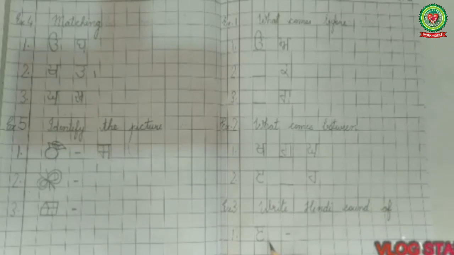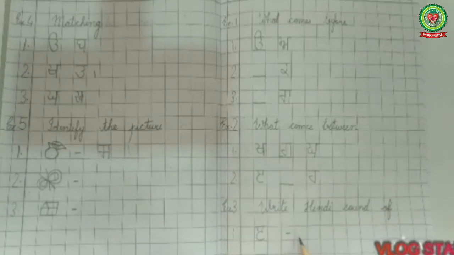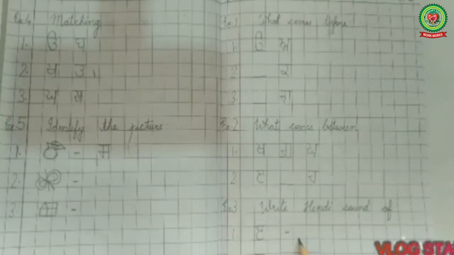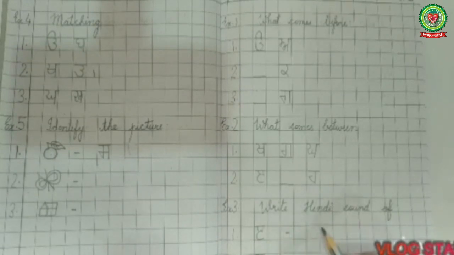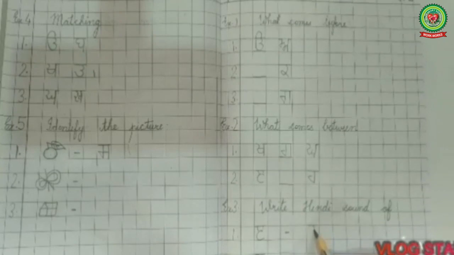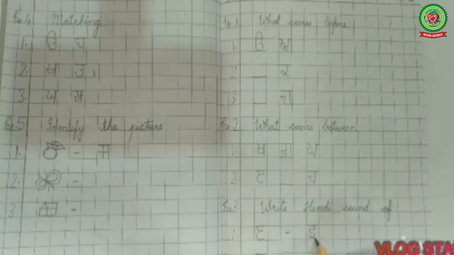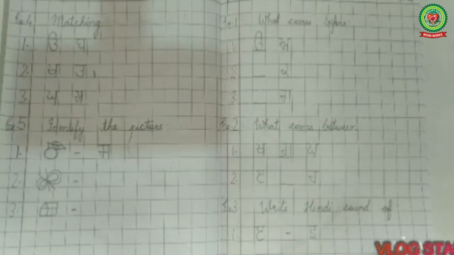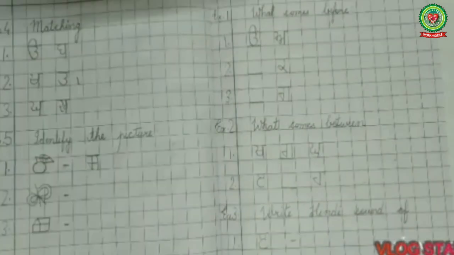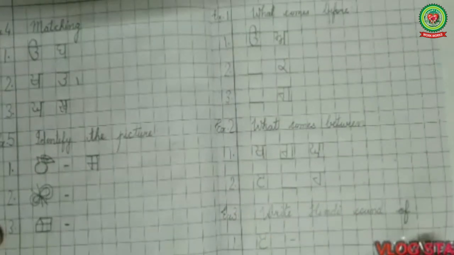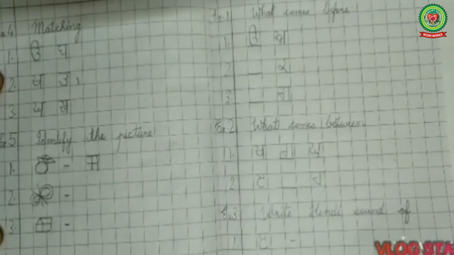So come to the first point where you wrote ed. I will do this one for you. After hyphen, leave one box and write down Hindi sound of ed. So it's E. Write down E. Ed, E.